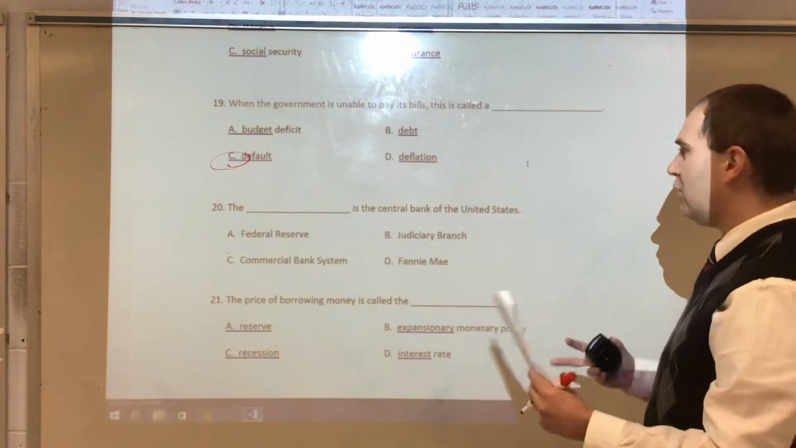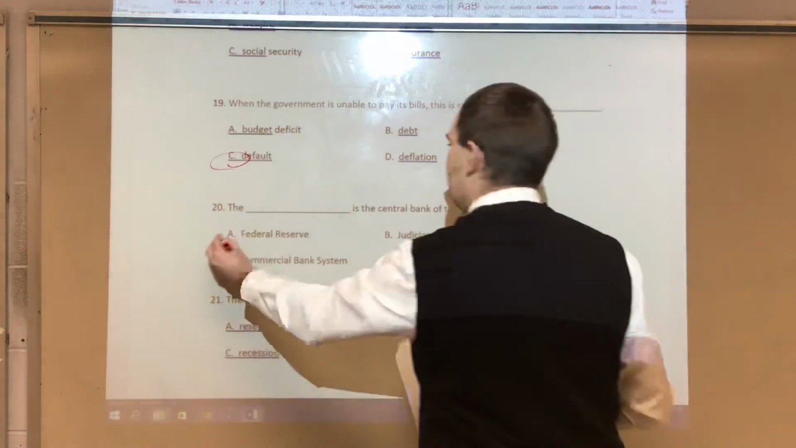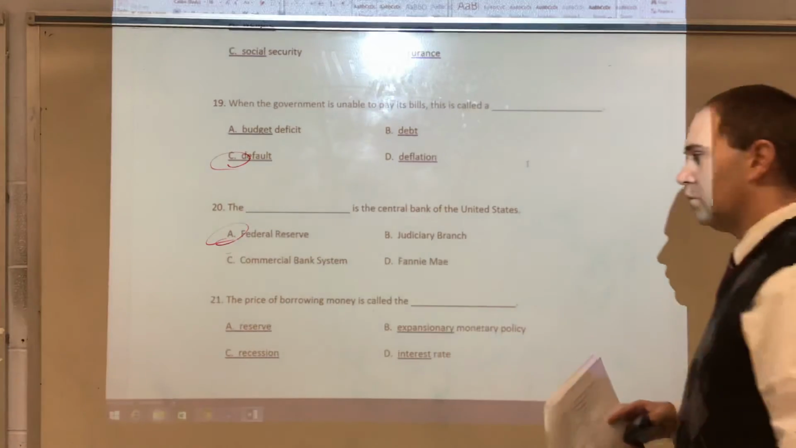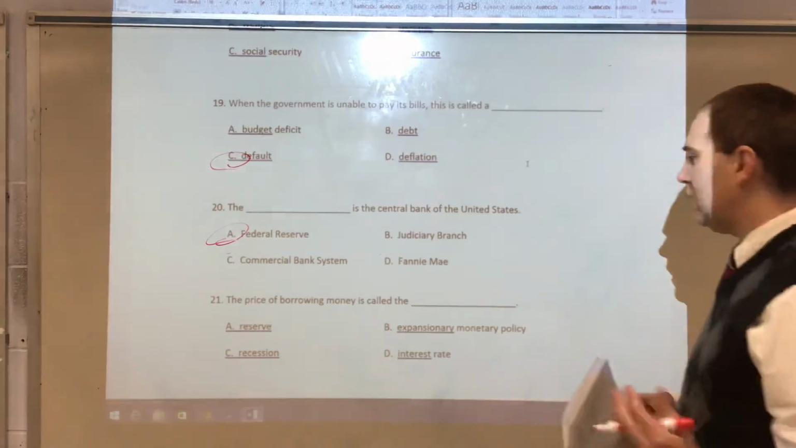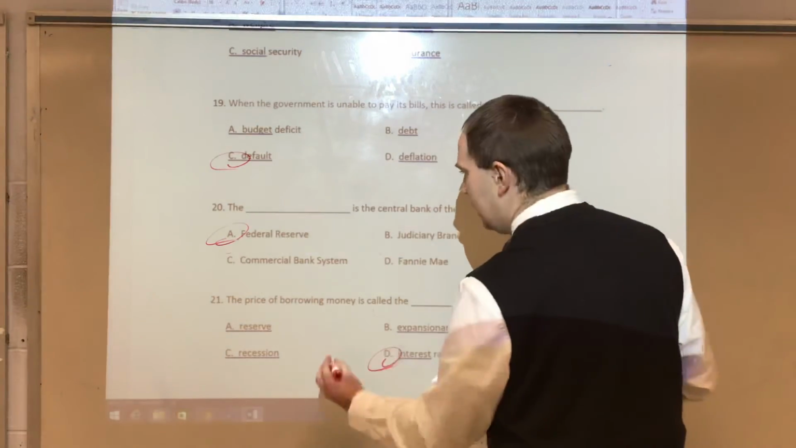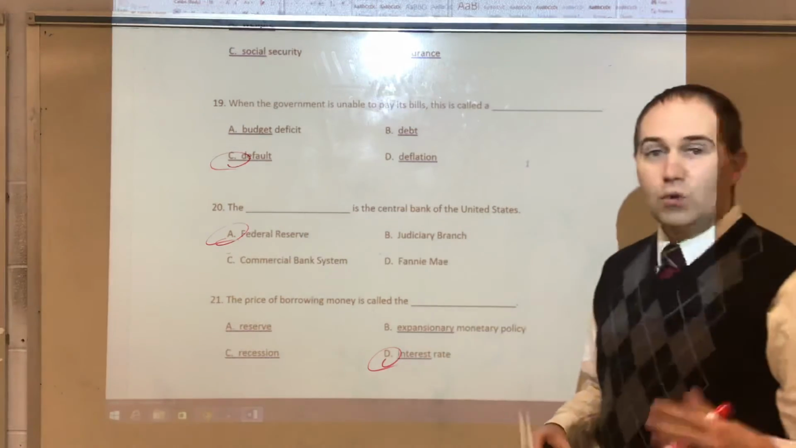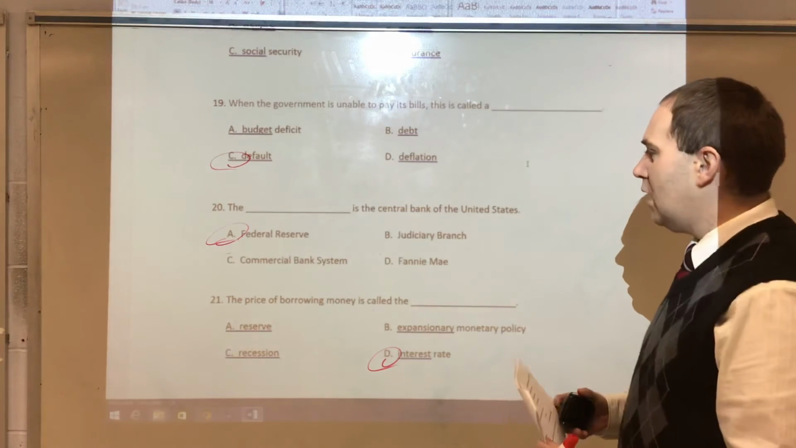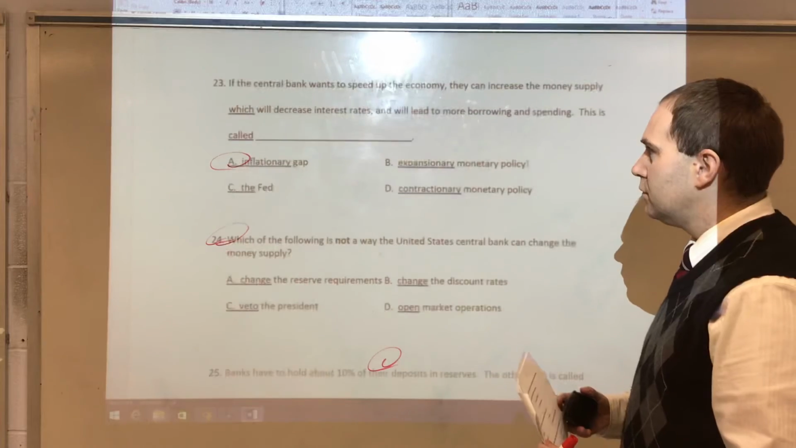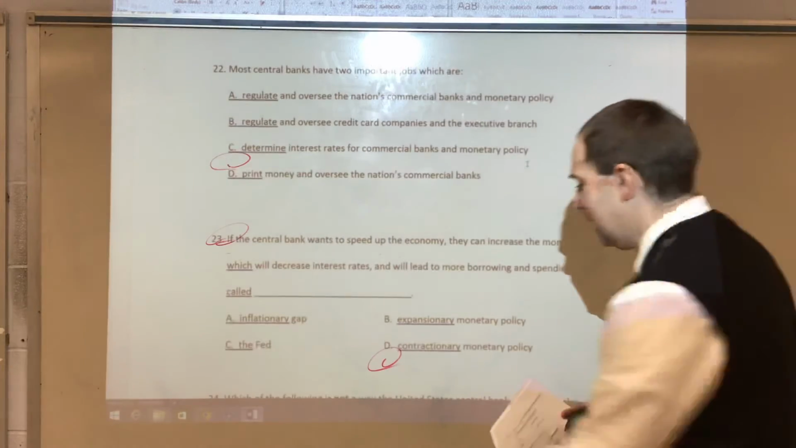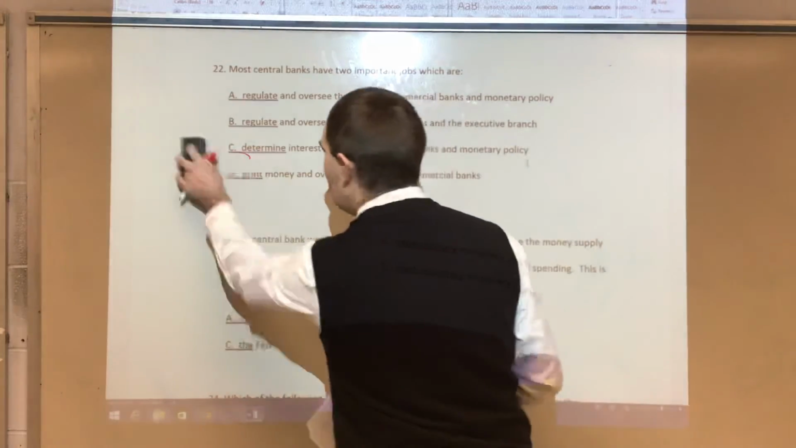20, the Federal Reserve is the central bank of the United States. 21, the price of borrowing money is called the interest rate. So when you borrow money, it's going to cost you. Heading down the home stretch here.